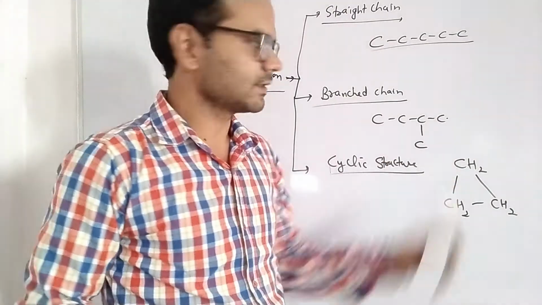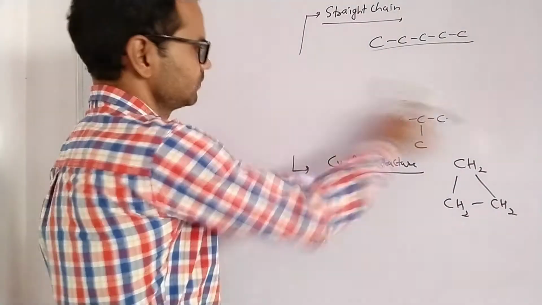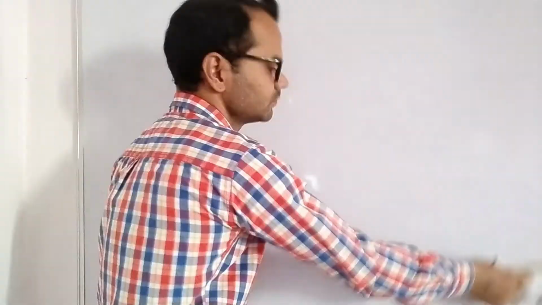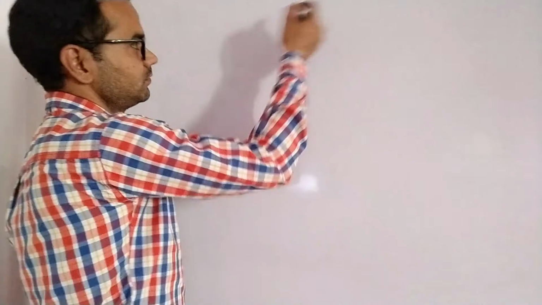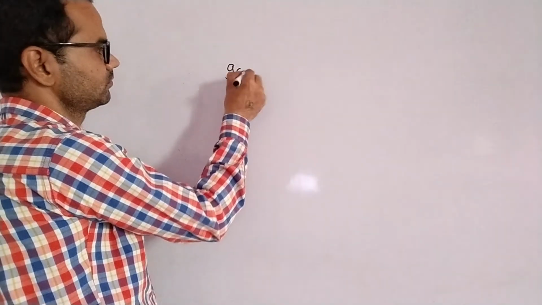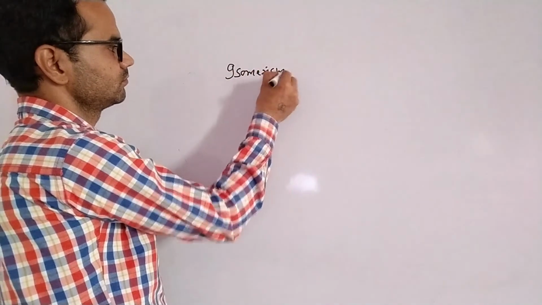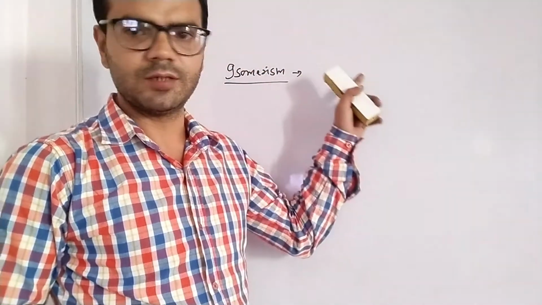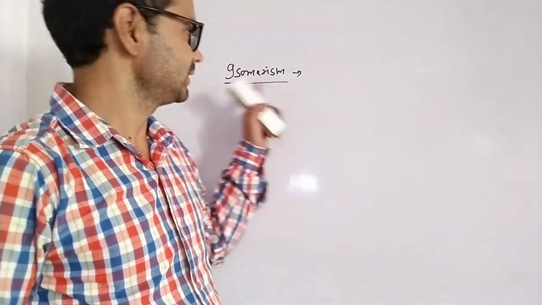Right. Next is isomerism in compounds of carbon. Now, what is this isomerism?